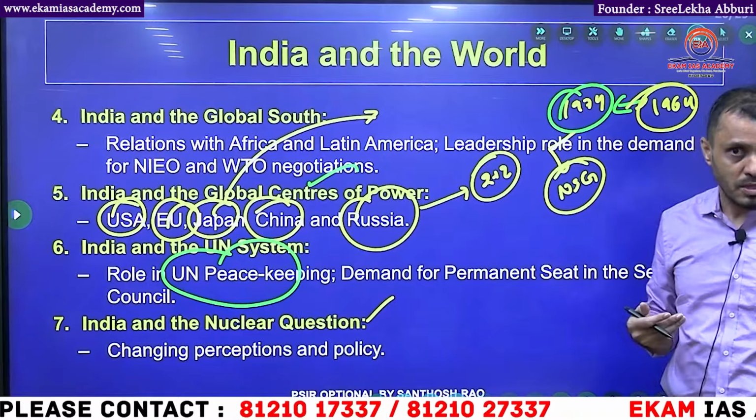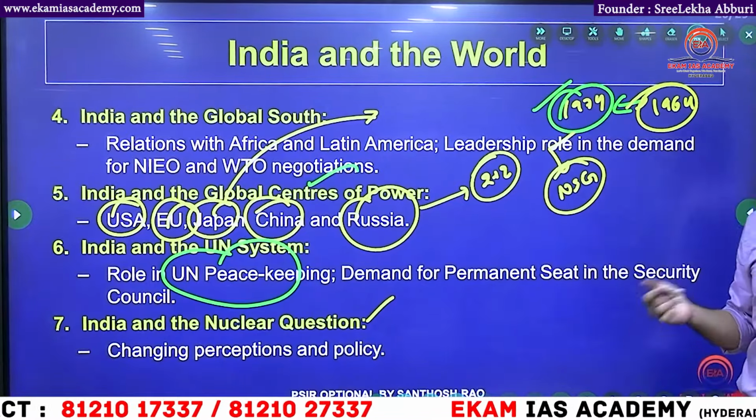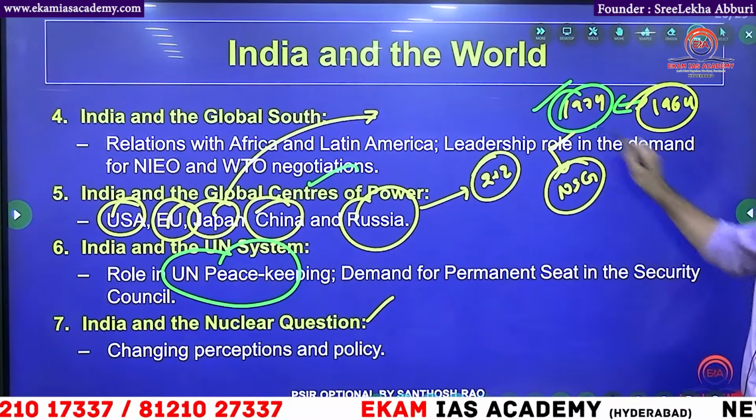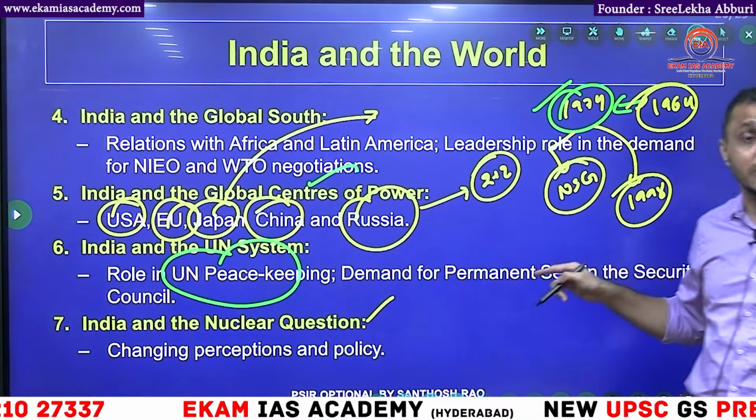Then we developed our own. We started the uranium enrichment, and finally, we announced to the world about the nuclear test in 1974. It was reinforced again in 1998. Nuclear doctrine. We will discuss what the nuclear doctrine is.